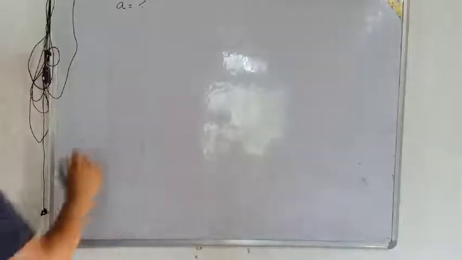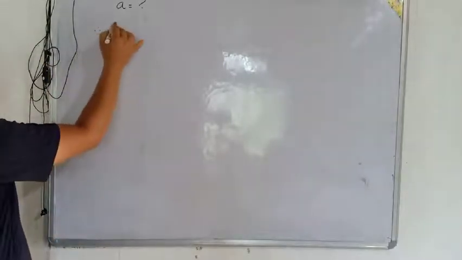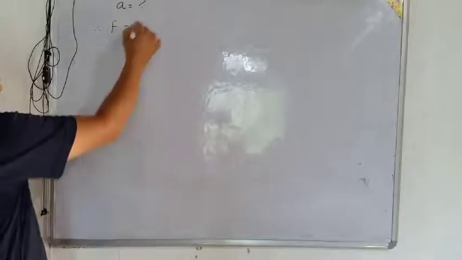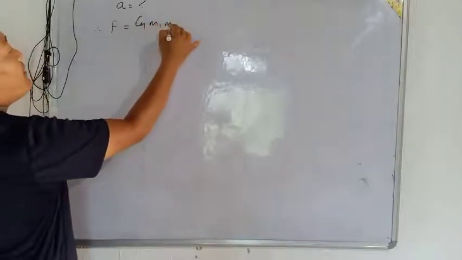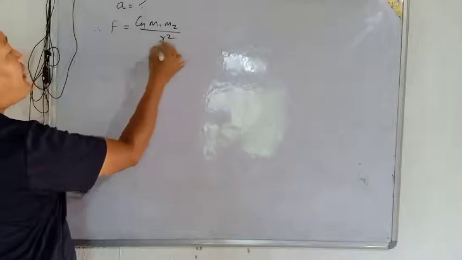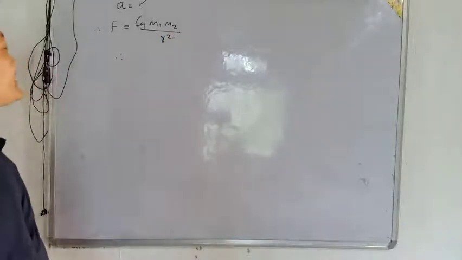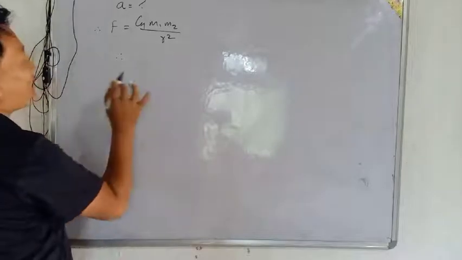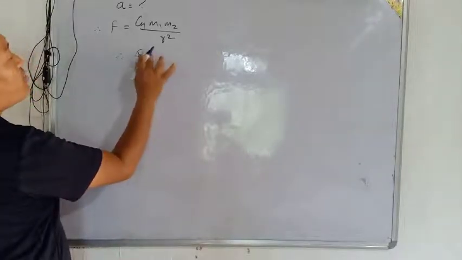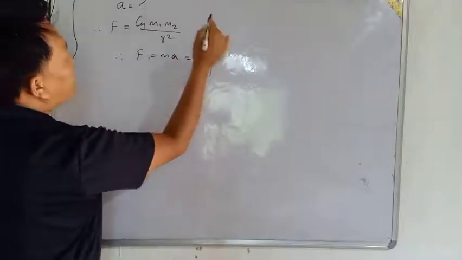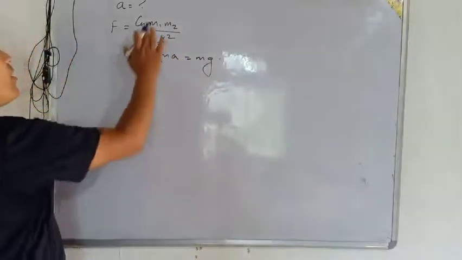Since we know from the universal gravitational law that F is equal to capital G m1 m2 by r square, and since from Newton's second law of motion we get F is equal to m into a, or m into g.